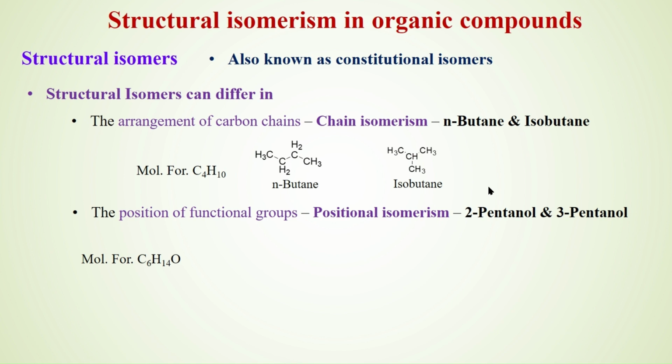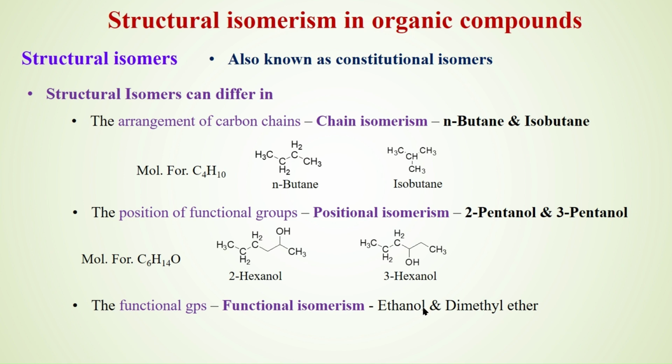Hexanol has the molecular formula C6H14O. In 2-hexanol, the functional group, alcohol, is at the second position. In 3-hexanol, the position of the functional group is at the third position.